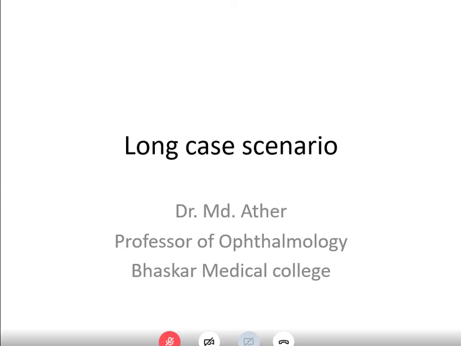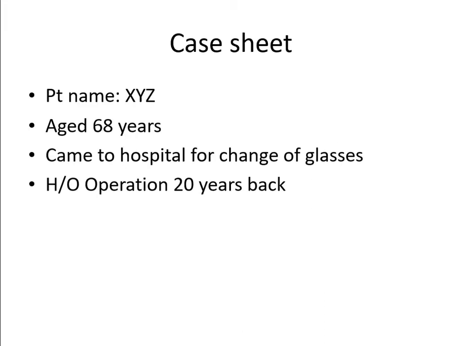as a short case or to you, or as a part of the long case. A patient can have in one eye a mature, immature, or hypermature cataract, and FAK in the other eye. So you have to discuss it in the long case also and as a short case also. So what will be the scenario of the FAK?